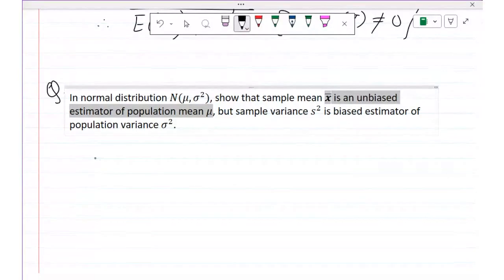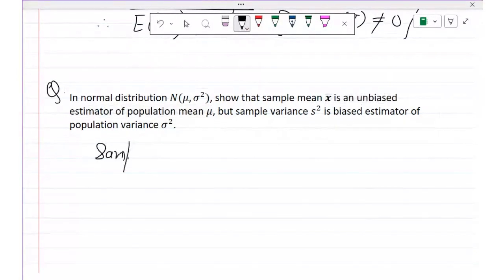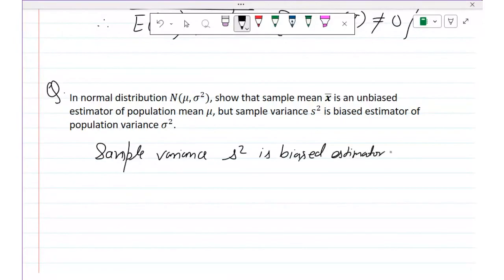Sample variance S square is a biased estimator of population variance sigma square. So this is our aim now. First of all, what is the meaning of sample variance? For that we have to understand the meaning of sample variance.